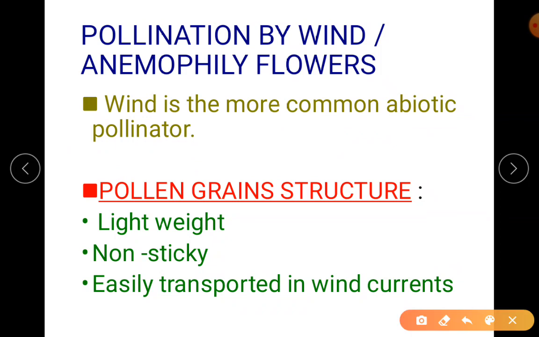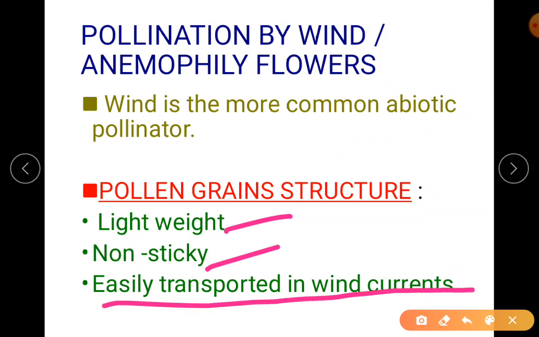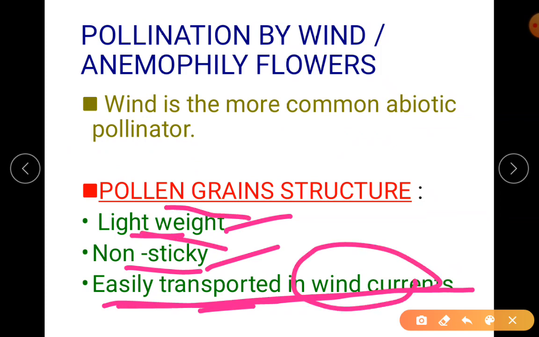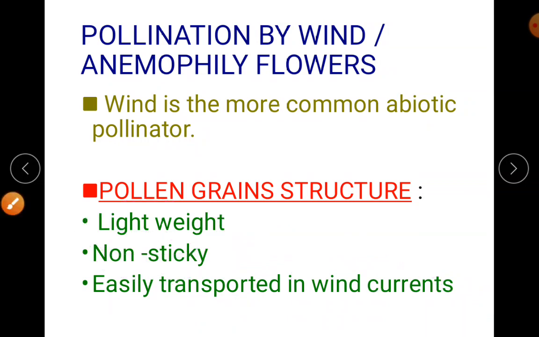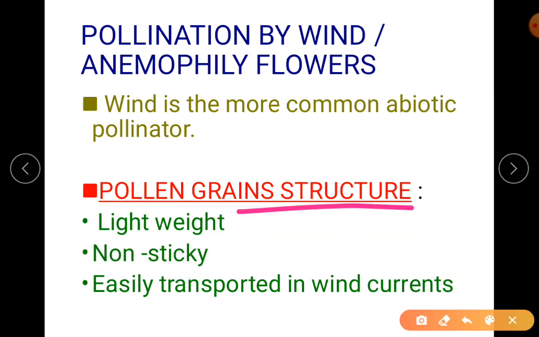We'll understand the pollen grain structure. It is lightweight, it is non-sticky and easily transported in the wind currents. Of course, if it is lightweight, it can be easily transported. And it is non-sticky. Why non-sticky? If it comes in contact with any other plant or any object, it will stick over there itself, not allowing it to reach the respective stigma. So if it is transported by wind, then it has to be non-sticky and lightweight. This is the structure of pollen grain for anemophily, that is pollination by wind.